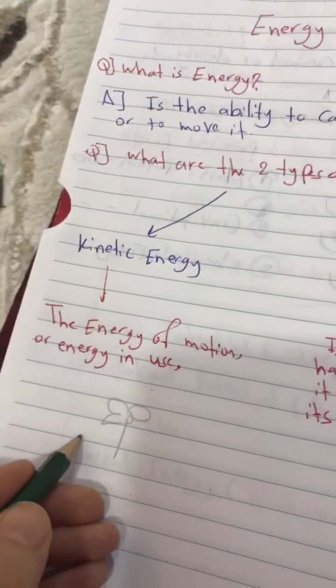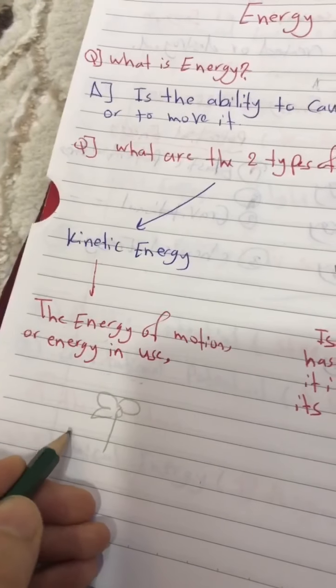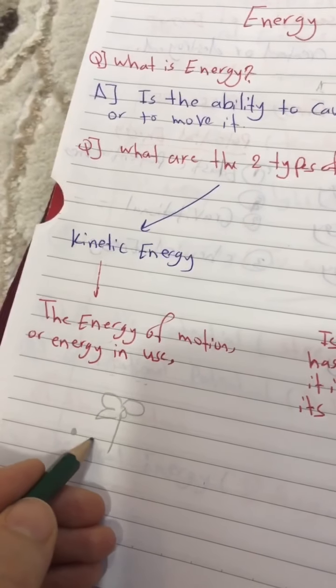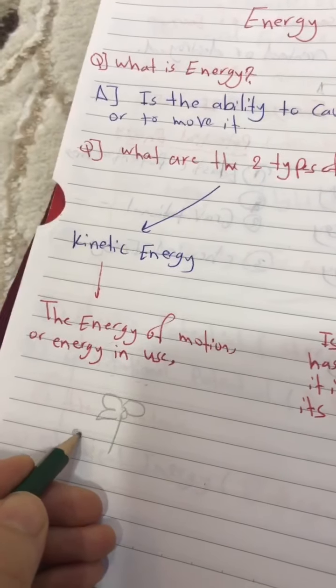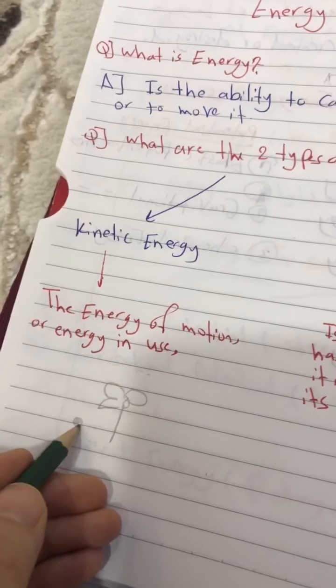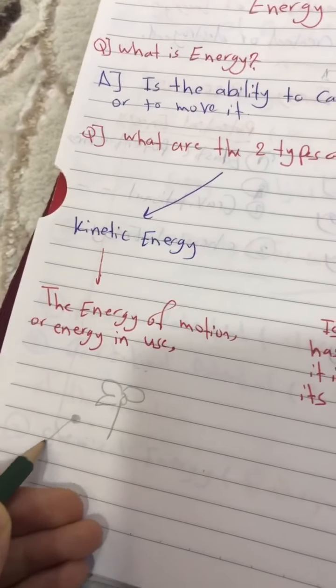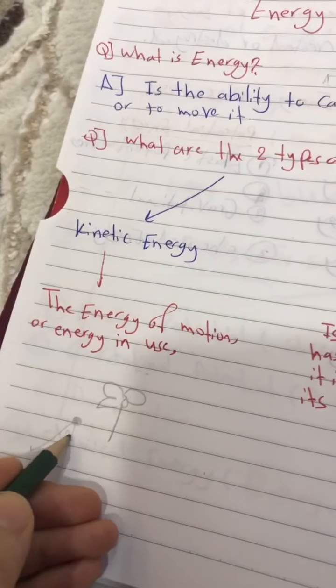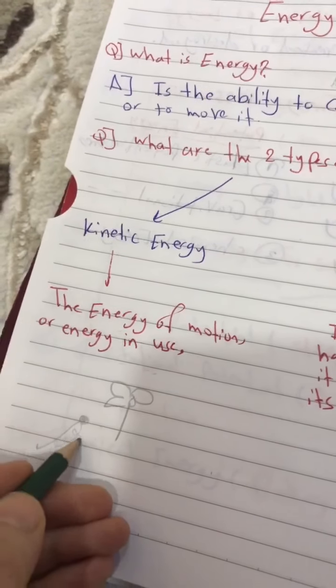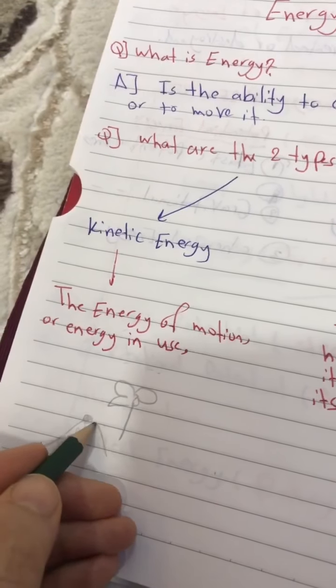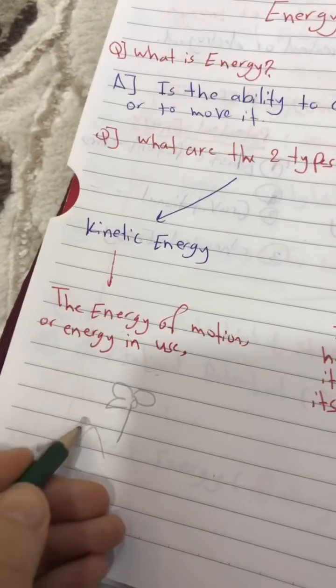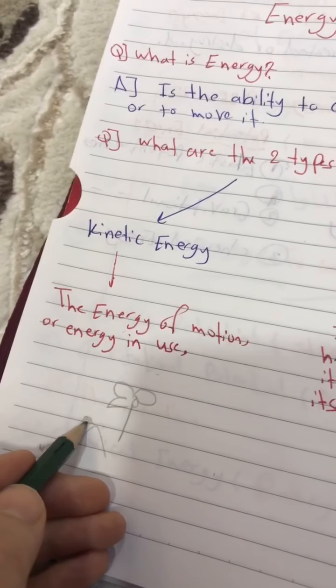When you have a ball and you are throwing the ball from a high place, when you see the ball moving and moving from the top of the mountain down to the floor, it means that it has kinetic energy. Why? Because it is moving.